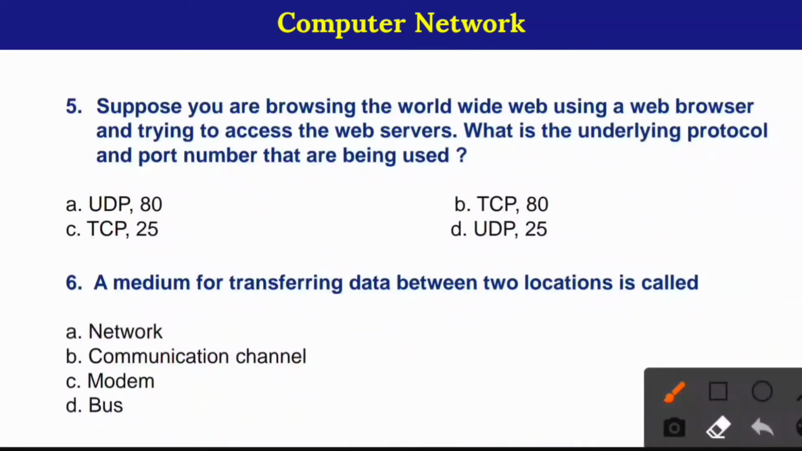5. Suppose you are browsing the World Wide Web using a web browser and trying to access the web servers. What is underlying protocol and port number that are being used? Here, correct option is option number B. TCP 80. 6. A medium for transferring data between two locations is called. Here, correct option is option number B. Communication channel.